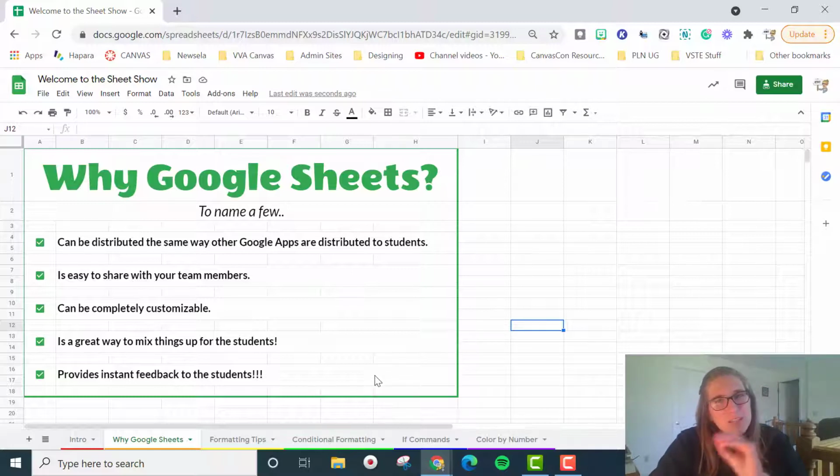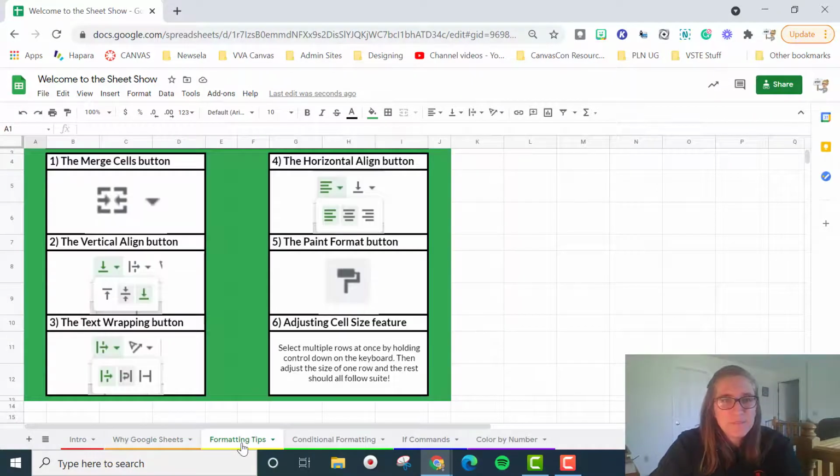All right, so I'm just going to go ahead and talk about a couple of formatting tips before we get started. Looking at some of these formatting tips over here, these are my favorite buttons in Google Sheets. We have the Merge Cells button, the Vertical Align button, the text wrapping button, the Horizontal Align button, the Paint Format, and then the feature to adjust the cell sizes.